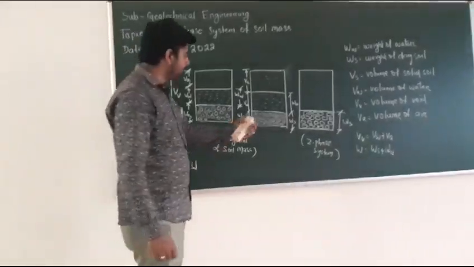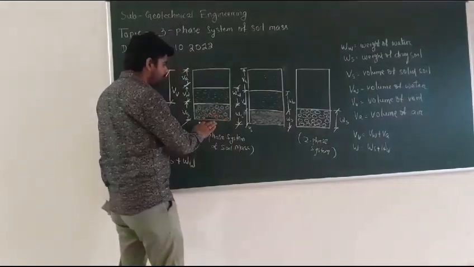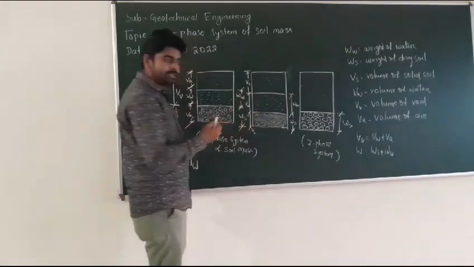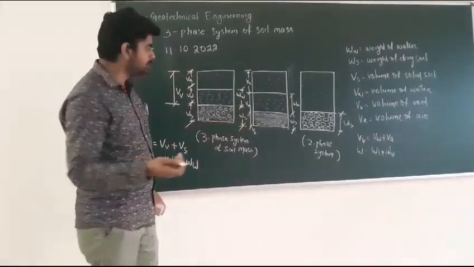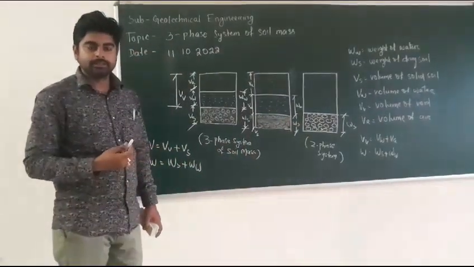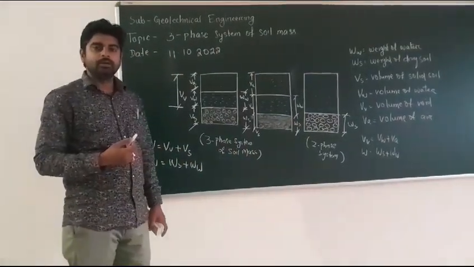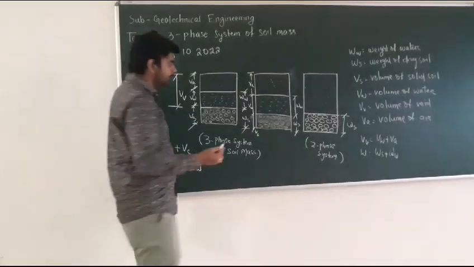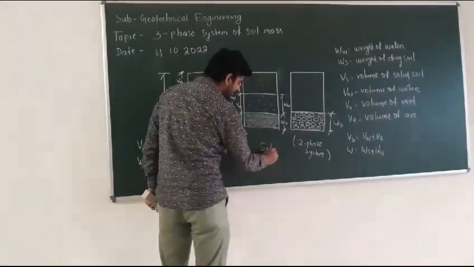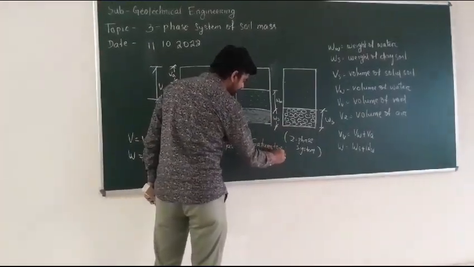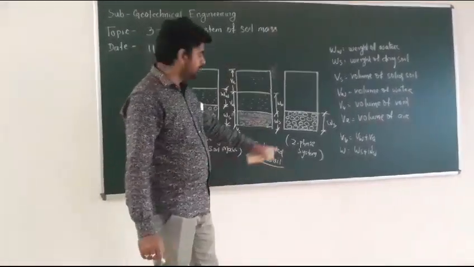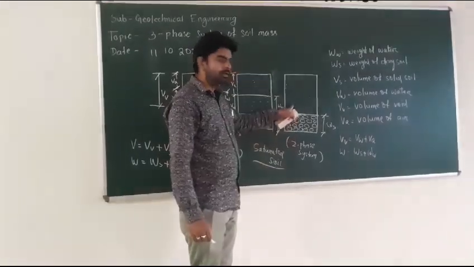In the second diagram, we can see the same three-phase system, as we can change the three-phase system into a two-phase system in this way. If we remove the air voids and replace them with water, then it is called saturated soil. In saturated soil, there will be soil solids and water.